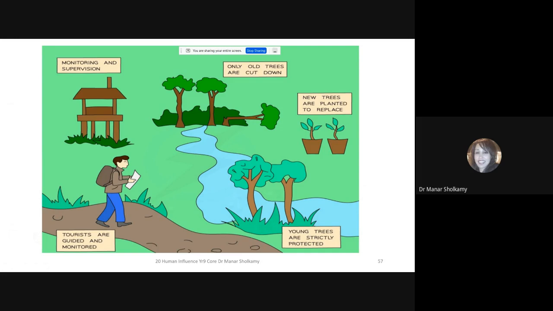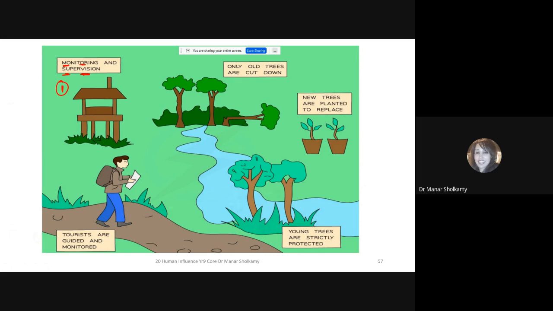This is a forest. You know that we have in Egypt some areas where you are not allowed to hunt, you're not allowed to cut down trees, mahmiya, okay? So the government set out rules. You're not allowed to cut down trees. Now, what does the government do? Number one, because these are examples that you can write down in your answer, the government can monitor and supervise that this piece of land, you don't touch it.